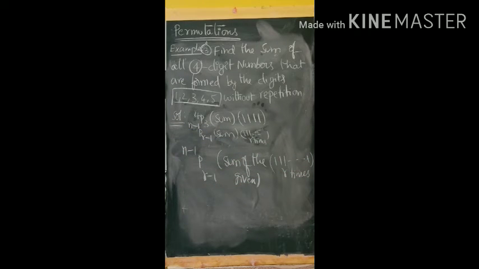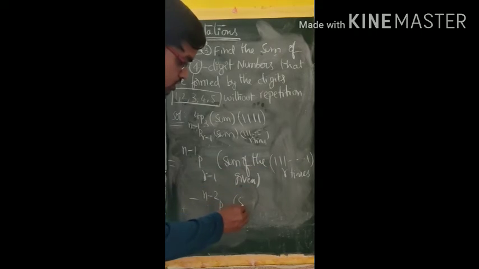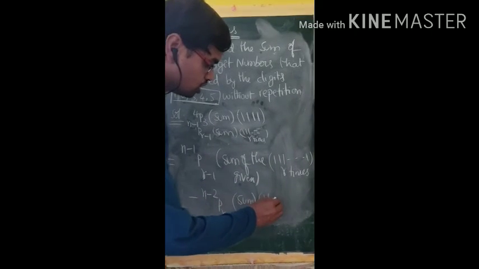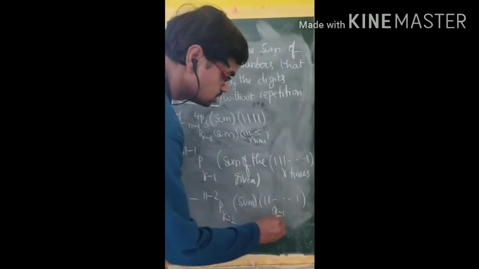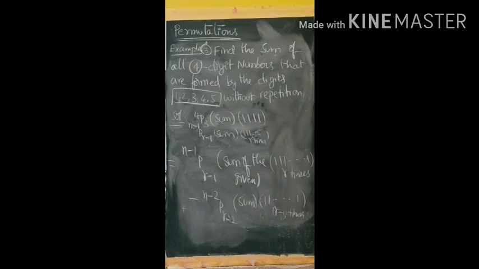If 0 is one among the given digits, what we do is, among the n digits, 0 is one among them. So at that time the formula will be n minus 1 p r minus 1 into the sum of the given digits into 1, 1, 1, and so on, r times, minus n minus 2 p r minus 2 into the sum of the given digits into 1, 1, 1, and so on, r minus 1 times.